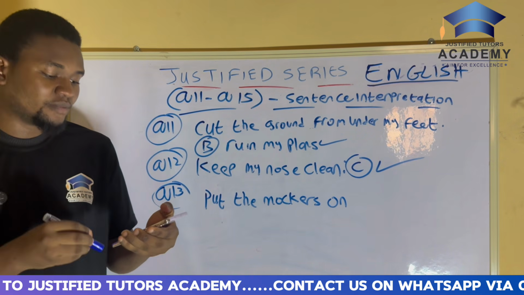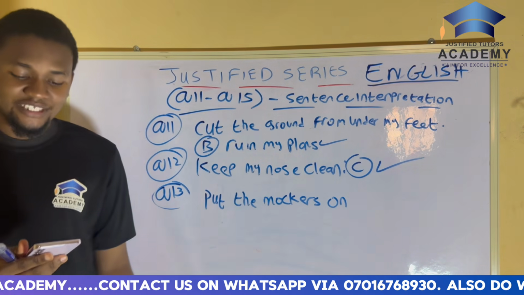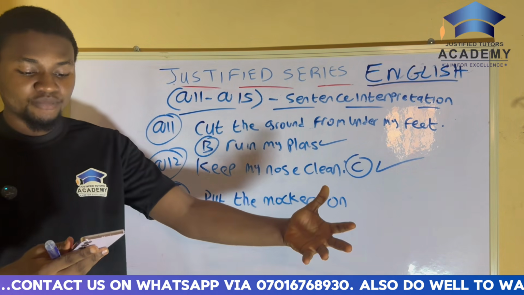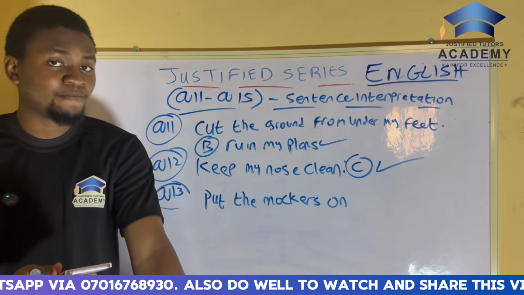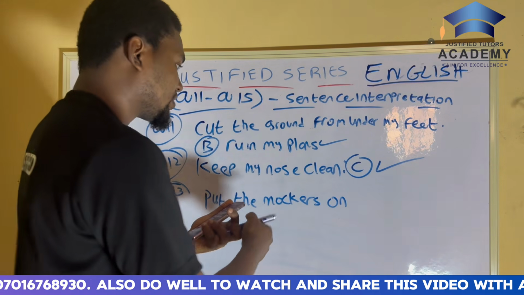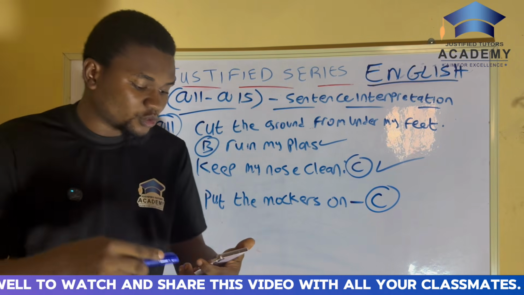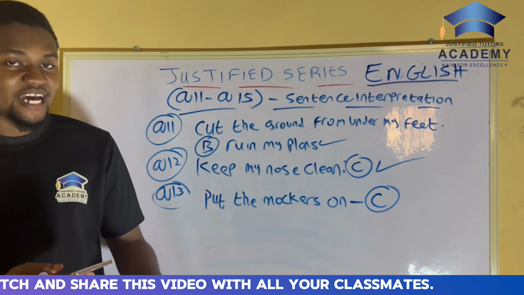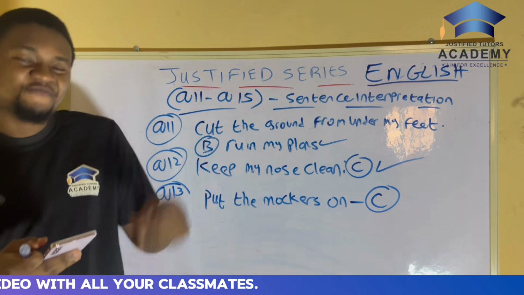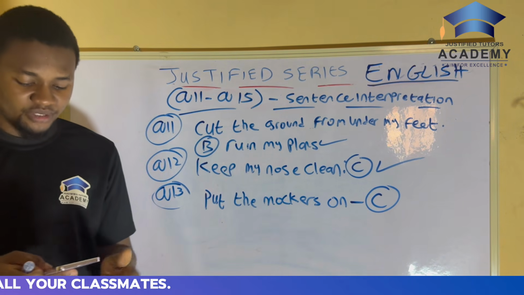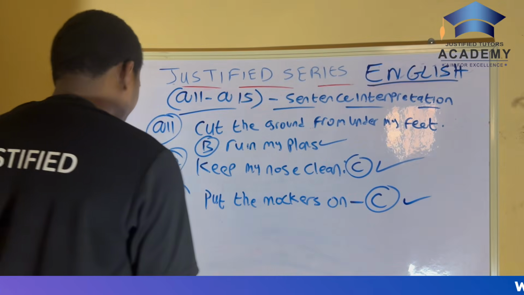So now back to the question. They are referring to a particular action that somebody probably wants to take, and they're saying that this action you want to take will effectively put the mockers on the project. Which means, option C, that it will prevent the project from being executed. Are you getting me? This one is actually quite tough. So take note of that.